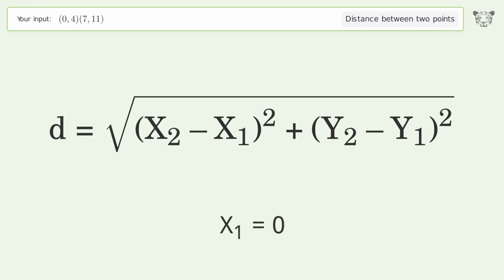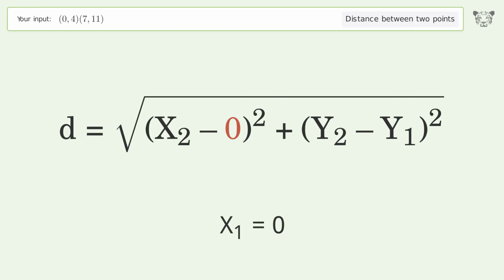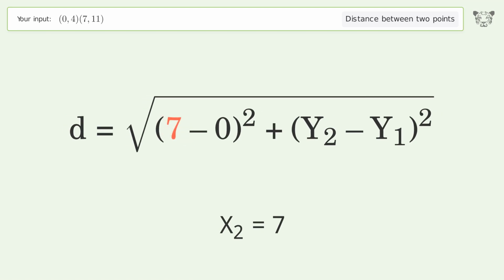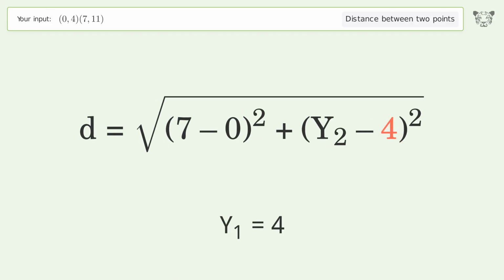x1 equals 0. x2 equals 7. y1 equals 4. y2 equals 11.